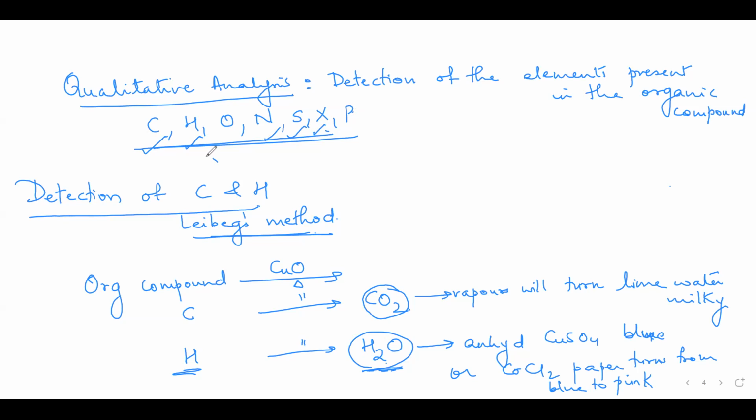So what they do is they detect the remaining elements. They find out the percentages of these. If the percentages don't add to 100, then they say that oxygen is also present. And then they go for the detection of different functional groups like alcohol, aldehyde, ketone, carboxylic acids, which then further confirms the presence of oxygen. Got it? Yes, ma'am.